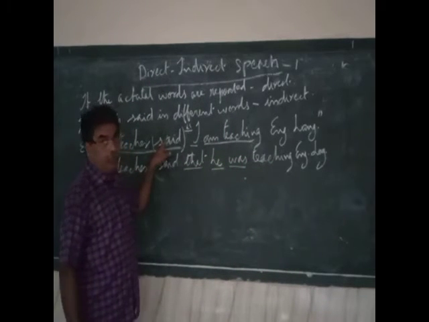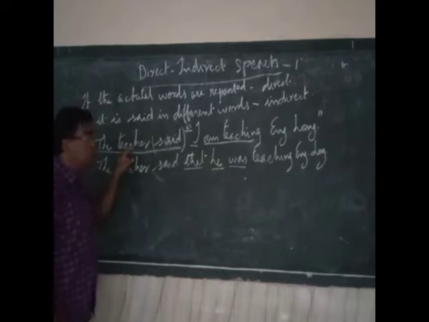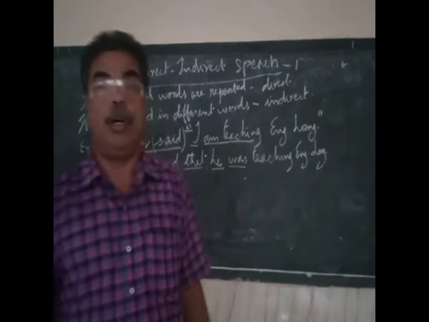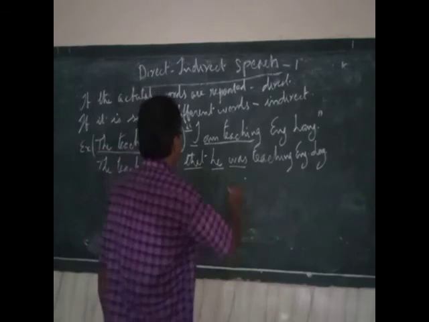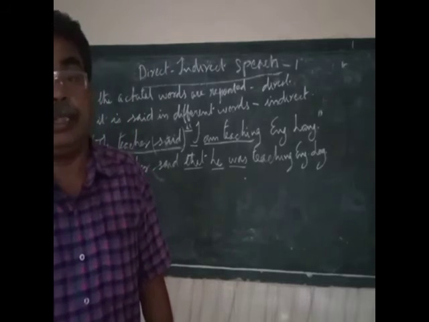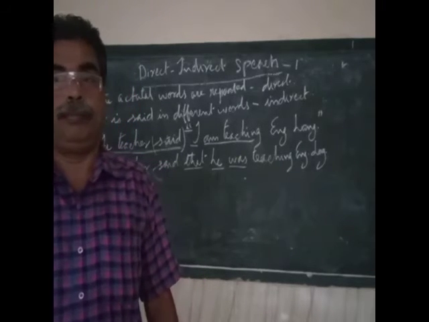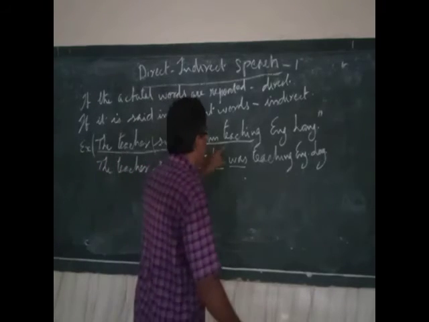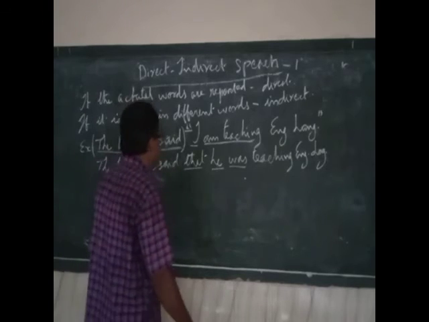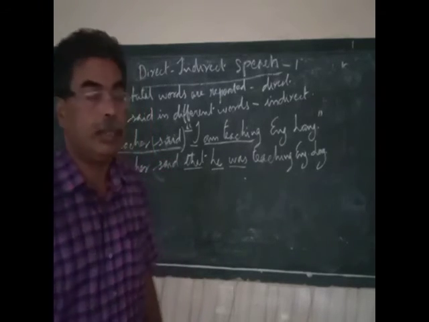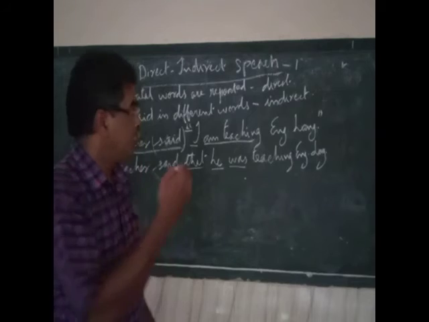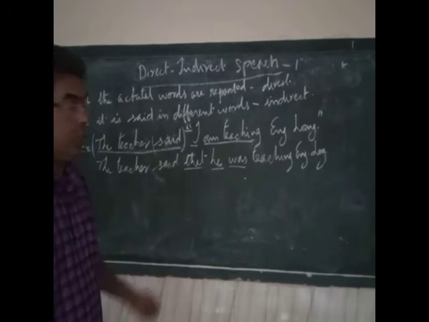So this is called the introductory verb. The subject of this introductory verb is called the subject of the introductory verb, and if there is an object mentioned, that is called the object of the introductory verb. These are the quotations, the words said by the actual speaker, which are always in inverted commas. Is that clear to you? Now, how to change this from direct speech to indirect speech? There are certain rules, but I am quickly telling you certain changes that we need to notice. The rules one after another we will see after this.